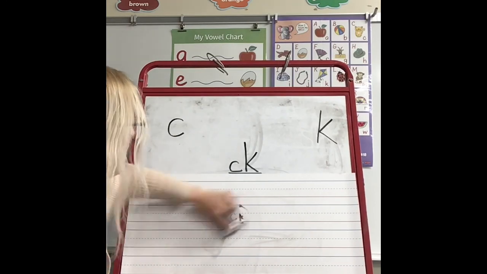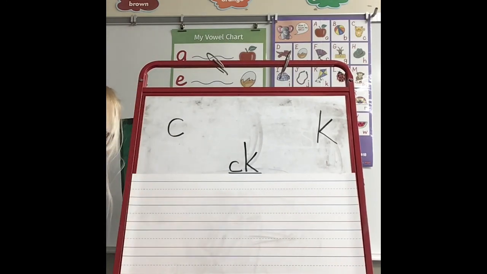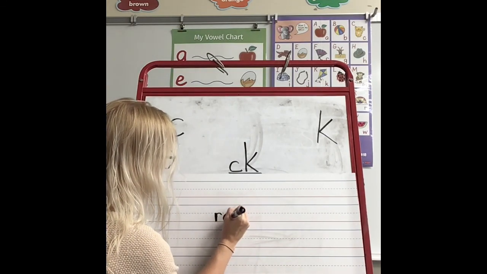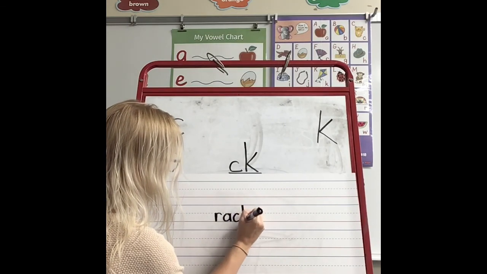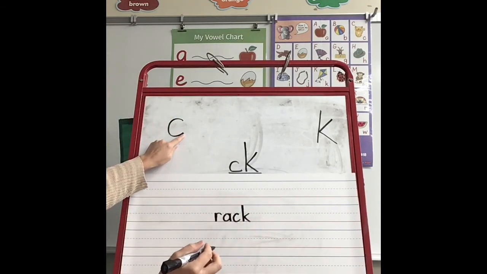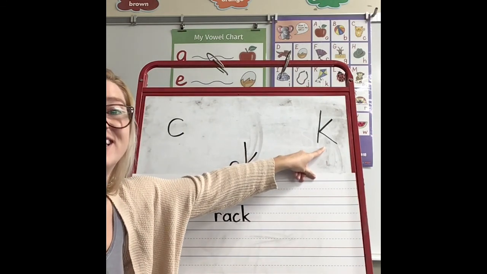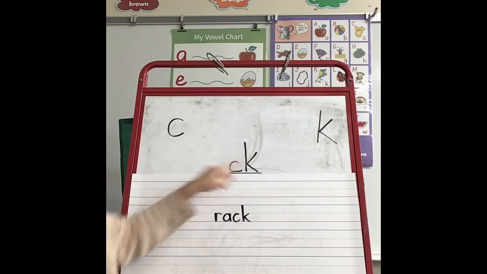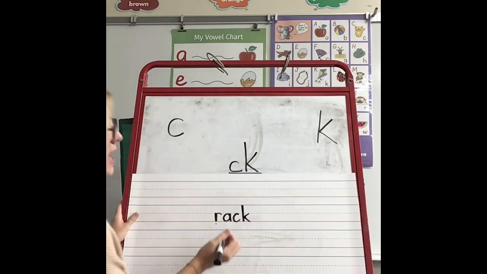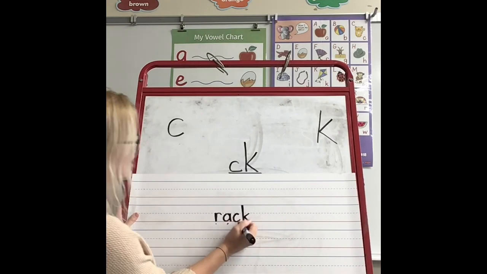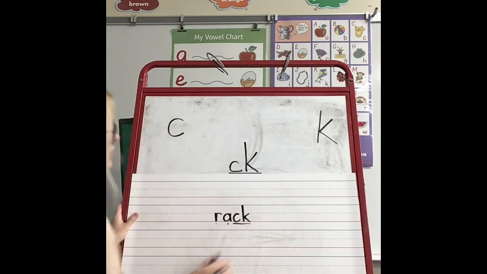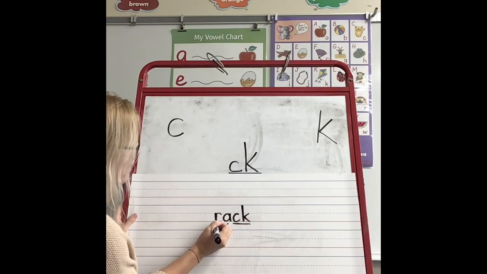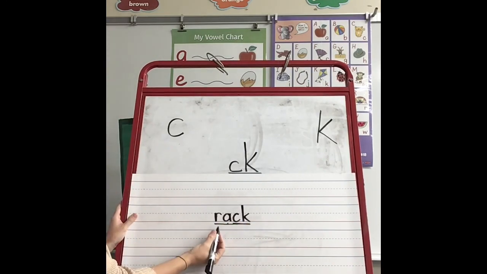Let's try another word that ends with the K sound that C-K makes. R-A-C-K. We know that C says K and K says K. When we put them together, they make a team that still says K. R says R, A says A, C-K says K. So this says R-A-K. Put it together, rack. This is the word rack.